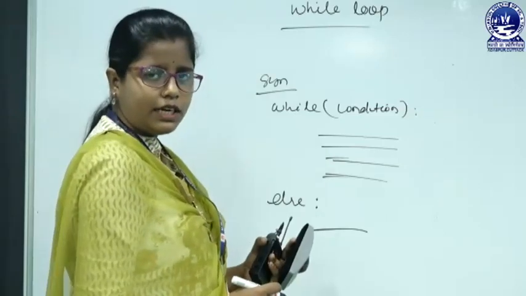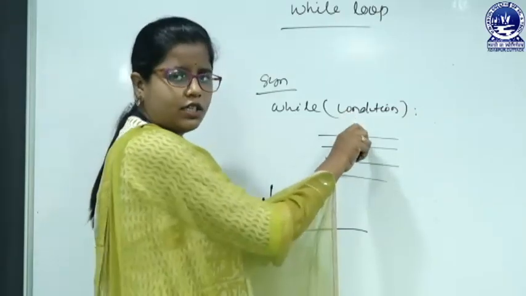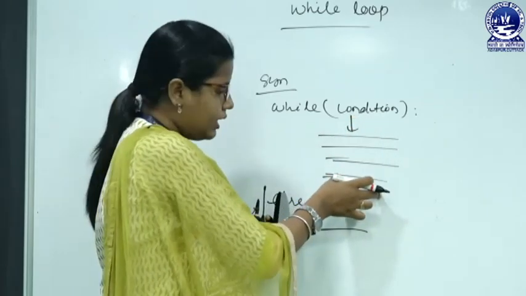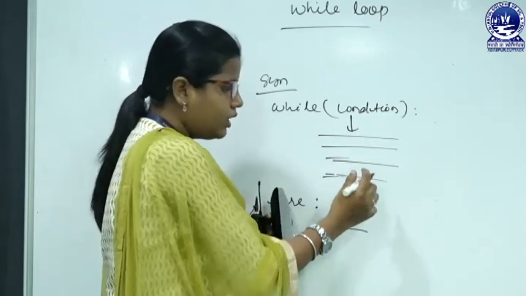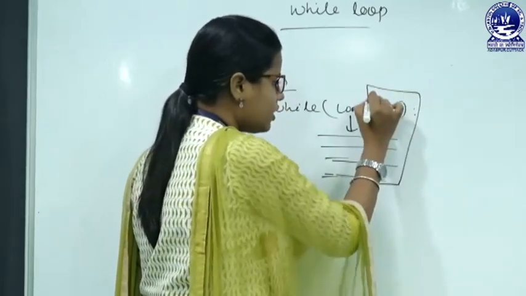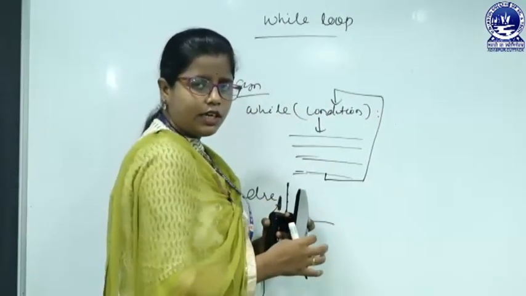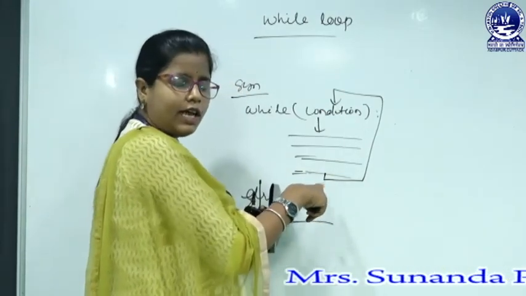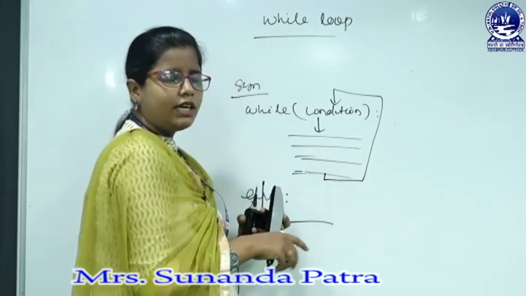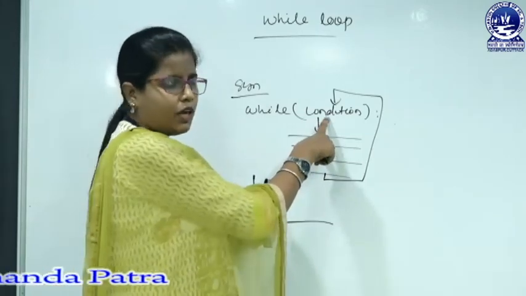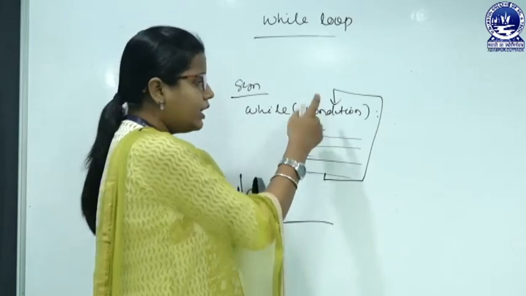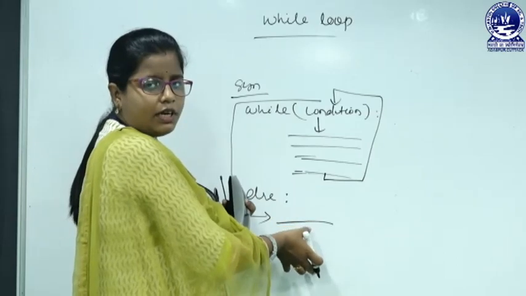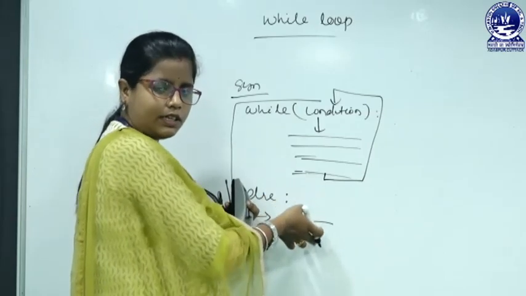So how will it get executed? If the condition is true, then we will go to the while body. Then after executing the while body, we will go back to the condition. Again we check the condition. If the condition is true, then we will again go to the while body. Like that the while body will get executed as long as the condition is true. Once the condition is false, then we will go for the else part. Whatever statement belongs to the else block, that will get executed.